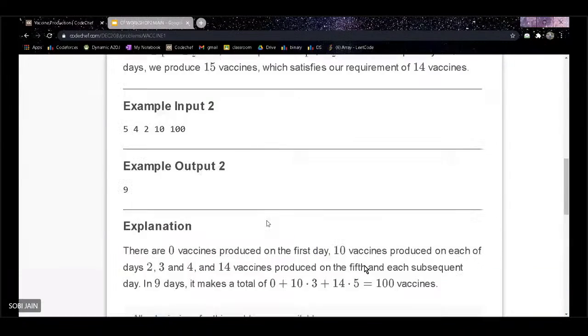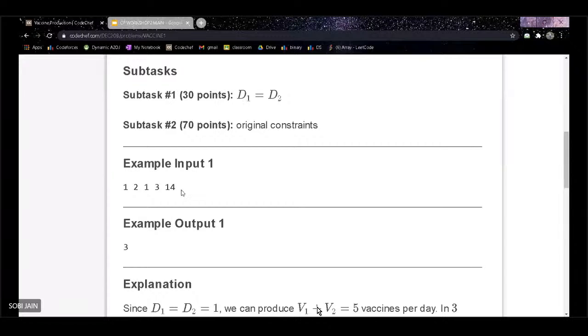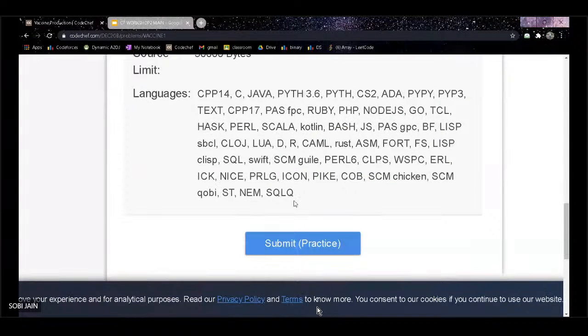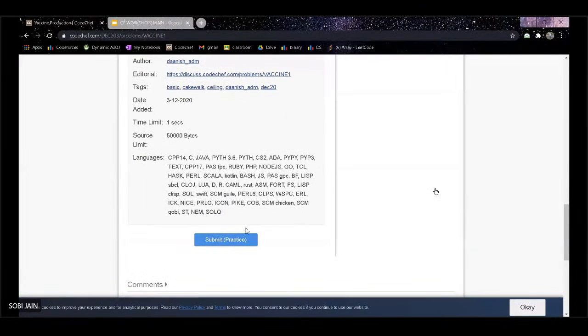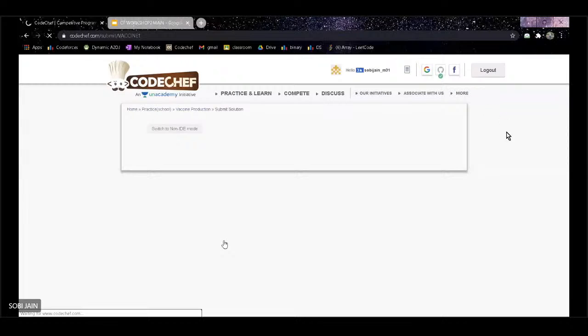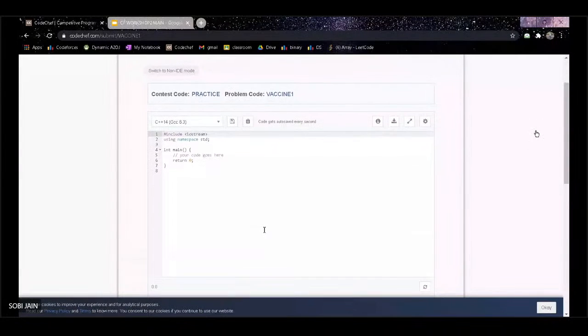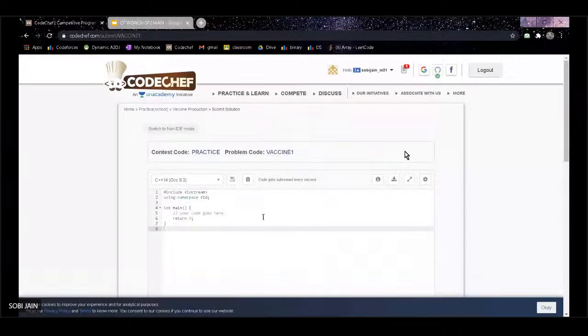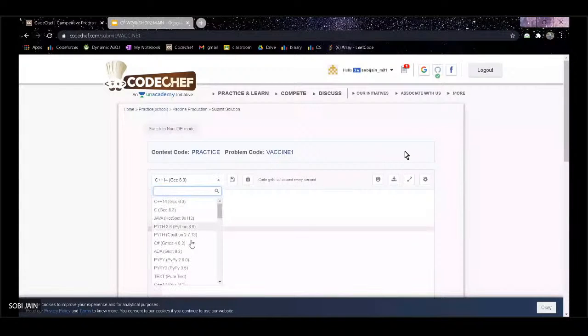Here they have given you the example test cases. In case you want to submit your code, you will go here, and whatever code you have written, you will paste it here. Then from here you can run your code on this CodeChef compiler, and this submit button is to submit your code. Plus you need to check in what language you have written your code.